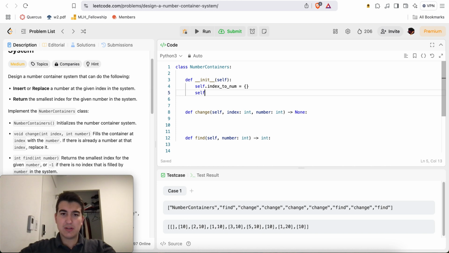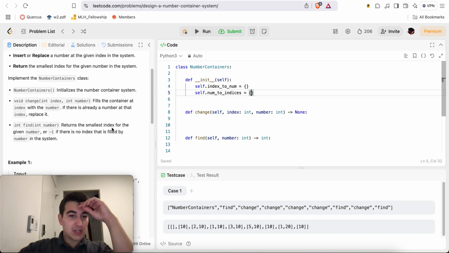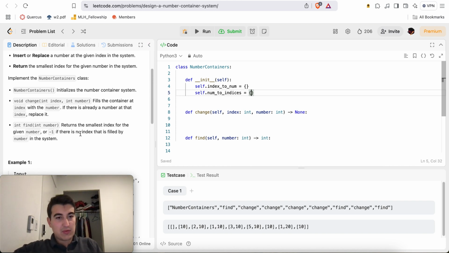Here we might do self.num_to_indices. Now let me think here. Okay, the problem is definitely much easier. We just got to do a tiny bit of thinking here. We don't necessarily want min heaps, right? What I care about is when I remove a number's index.